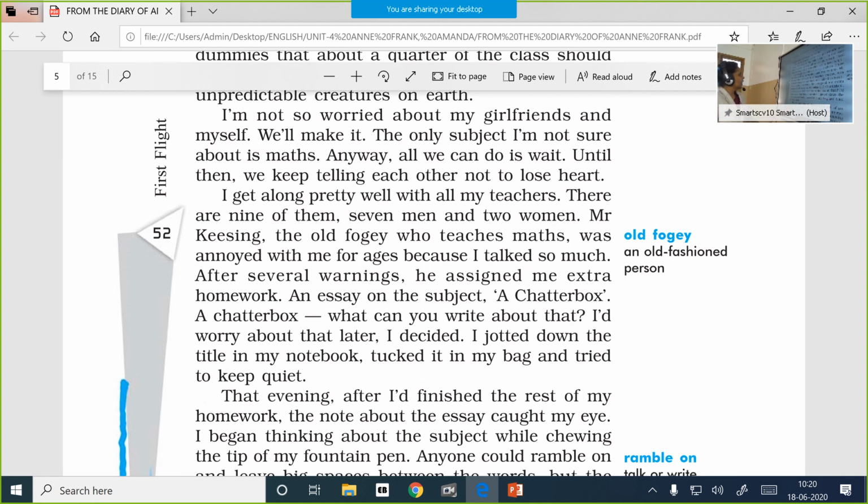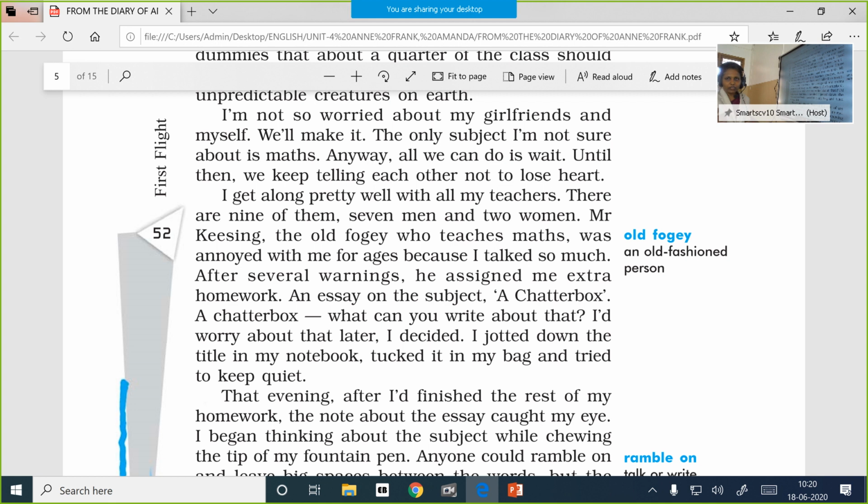Okay, so I'm not so worried about my girlfriends and myself. We will make it. The only subject I'm not sure about is maths. Anyway, all we can do is wait. Until then, we keep telling each other not to lose heart.